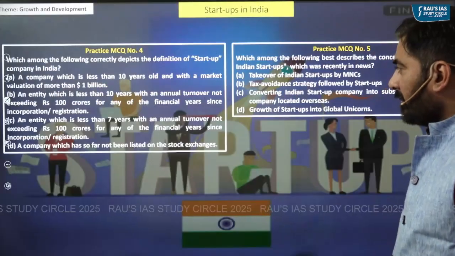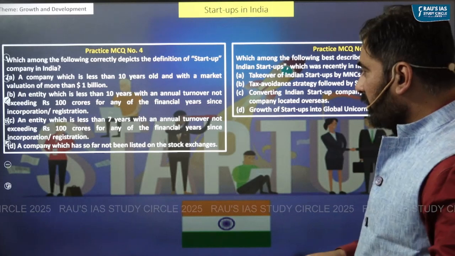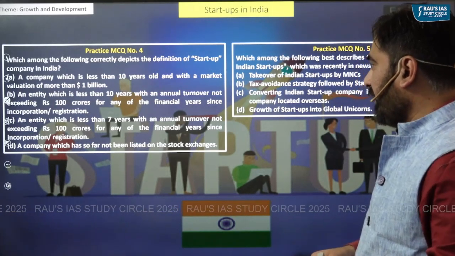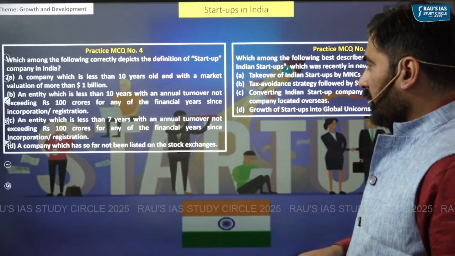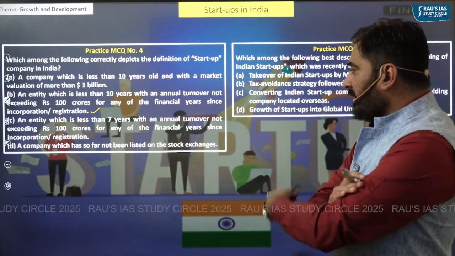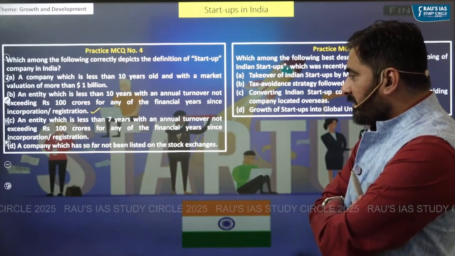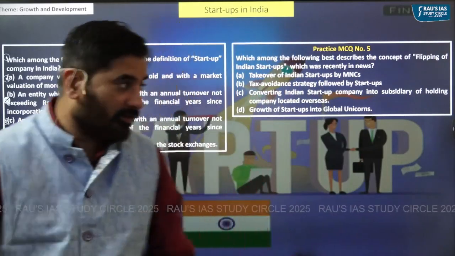So let's take up the practice question number 4. Which among the following correctly depicts the definition of startup company in India? So the right answer is B. An entity which is less than 10 years with an annual turnover not exceeding rupees 100 crores for any of the financial years. That is the right answer.